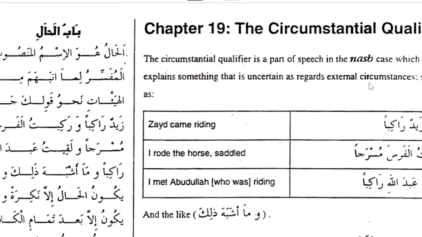So, another example. If I say ذهبت إليه ماشيا, I went to him. ذهبت إليه makes complete meaning. If I say ذهبت إليه, I went to him, everybody will understand. But if I add ماشيا, meaning walking, that part of the sentence gives the condition in which I went to him. I didn't go by riding, or by driving. I went to him by walking. So in Arabic we call it hal, a condition in which the verb is done. I hope that is clear.